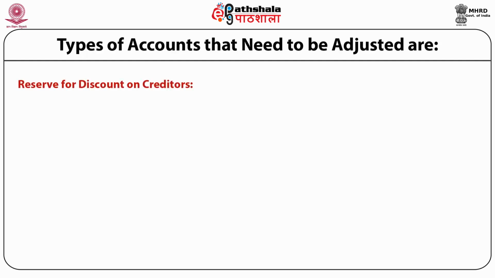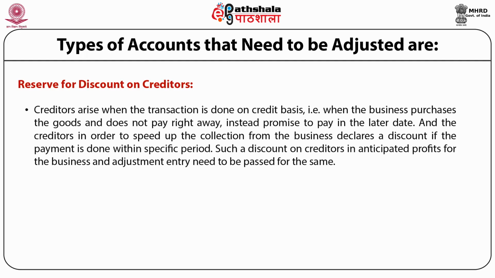Reserve for discount on creditors. Creditors arise when the transaction is done on credit basis. That is, when the business purchases the goods and does not pay right away, instead promises to pay at a later date, and the creditors, in order to speed up the collection from the business, declare a discount if the payment is done within a specific period. Such a discount on creditors is an anticipated profit for the business, and an adjustment entry needs to be passed for the same.